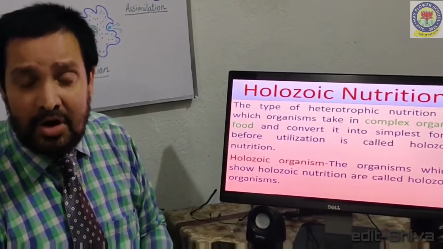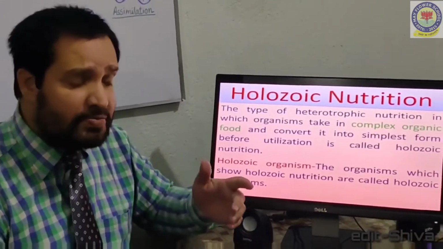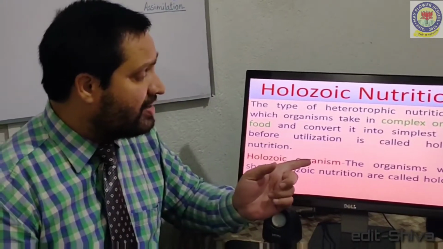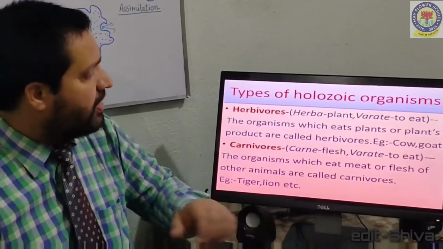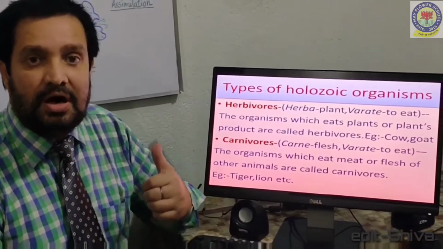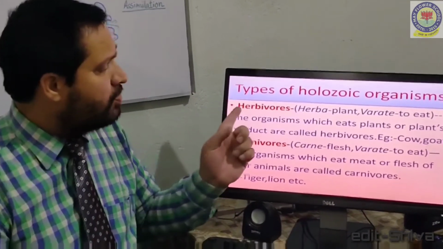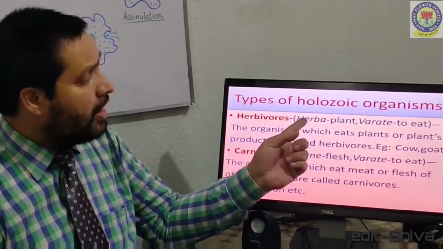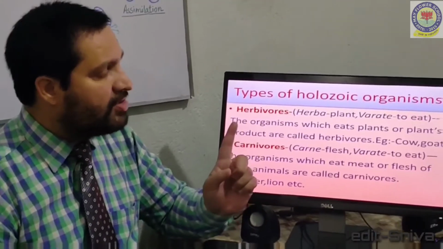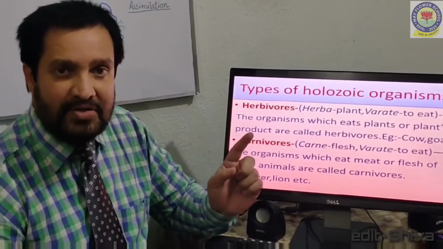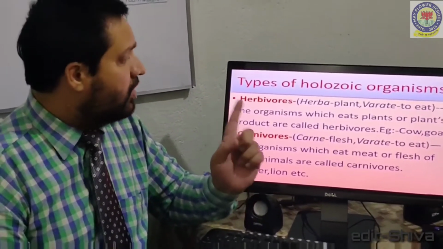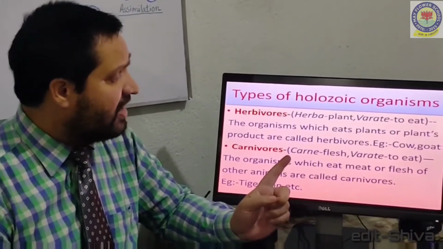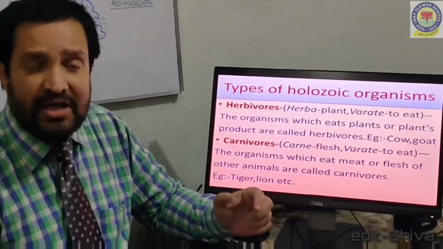Dear students, on the basis of the types of food the organism takes, holozoic organisms are of three types. First, herbivores. Herbivores is made up of two Latin words, herba and vorare. Herba means plant, vorare means to eat. The organisms which eat plants or plant products are called herbivores.